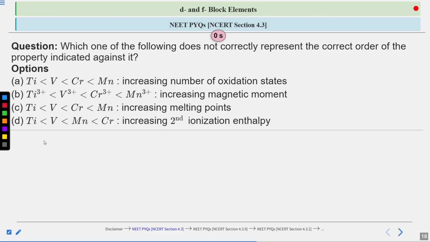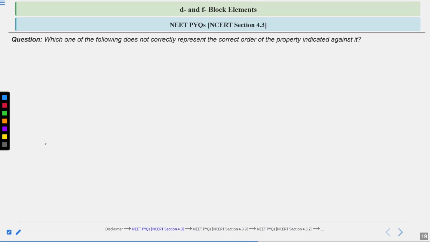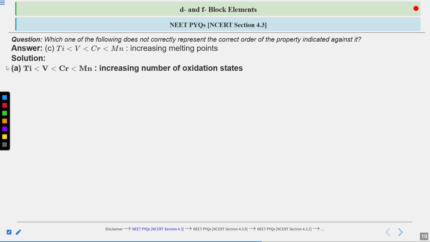Let's see. So for this given question, the correct answer is option C, that is, for the increasing melting point order given, highest for manganese, then for chromium, then vanadium, and then titanium. Let's see. So first, let's examine the first option, giving the order of increasing number of oxidation states among the 3D elements, highest for manganese, then chromium, then vanadium, then titanium.